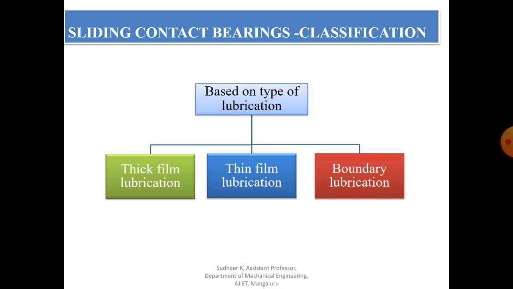Based on the thickness and how the contact of the surfaces takes place, we can classify into three types of bearing. One is called thick film lubrication bearing, the second is thin film lubrication bearing, and the third is boundary lubrication bearing. We'll see one by one what we mean by thick film lubrication, thin film lubrication, and boundary lubrication.